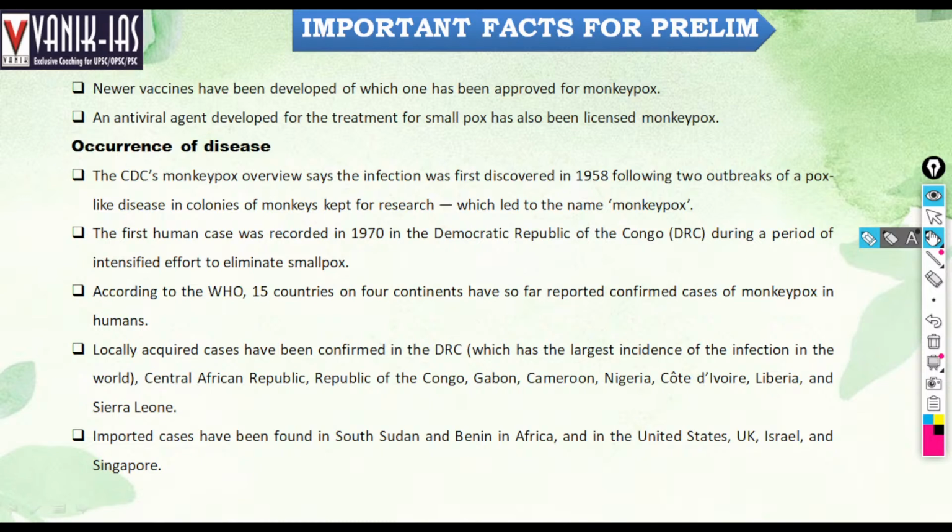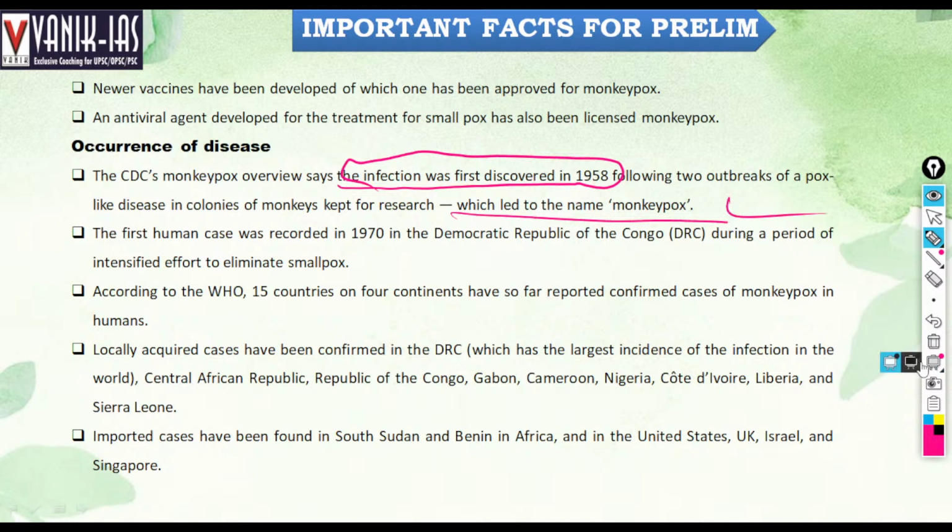Occurrence of the disease. The CDC's monkeypox overview says that the infection was first identified in 1958, following two outbreaks of a pox-like disease in colonies of monkeys kept for research. That's why it is called monkeypox. The first human case was recorded in 1970 in the Democratic Republic of Congo, during a period of intensified effort to eliminate smallpox.